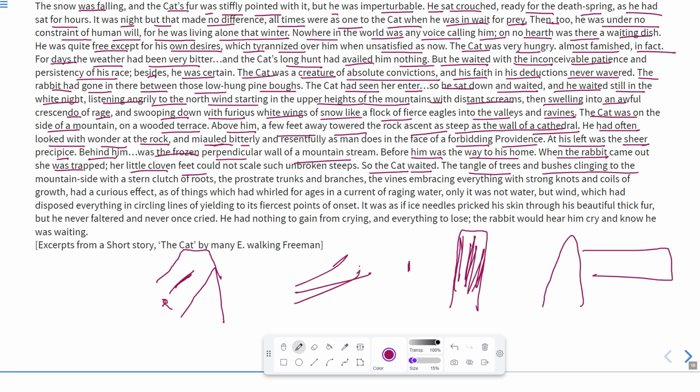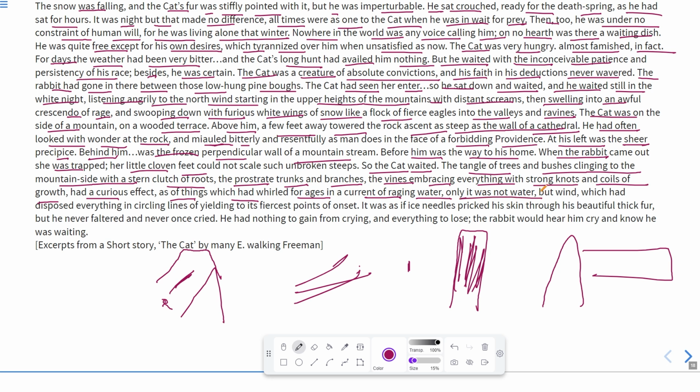The tangle of trees and bushes clinging to the mountain side with a stern clutch of roots. Clutch of roots means the hold of roots. To the prostrate trunks and branches. Prostrate means in a manner of bending towards the mountains. The vines embracing everything with strong knots. Knots means tied them tightly. And coils of growth had a curious effect as of things which had for ages been in a current of raging water.